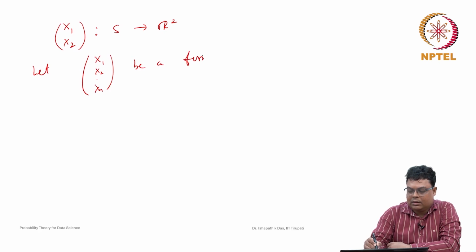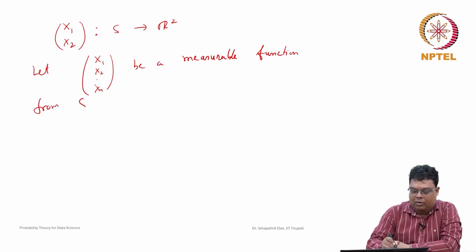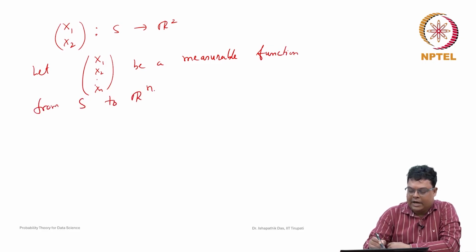function from a sample space, so it will be a measurable function. Let X1, X2, ..., Xn be a measurable function from S to Rn.